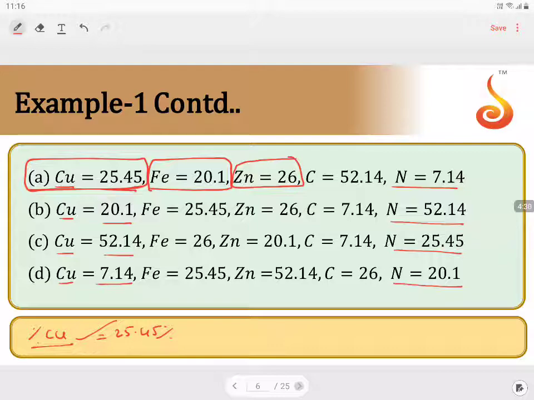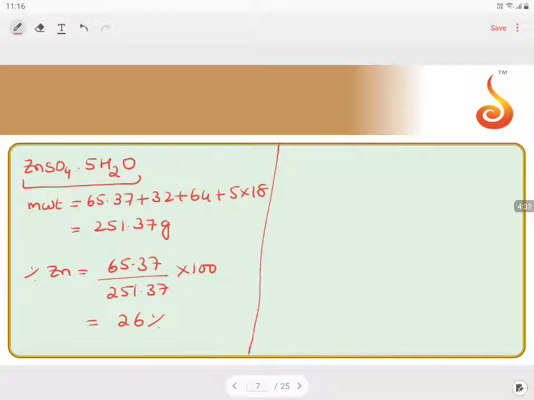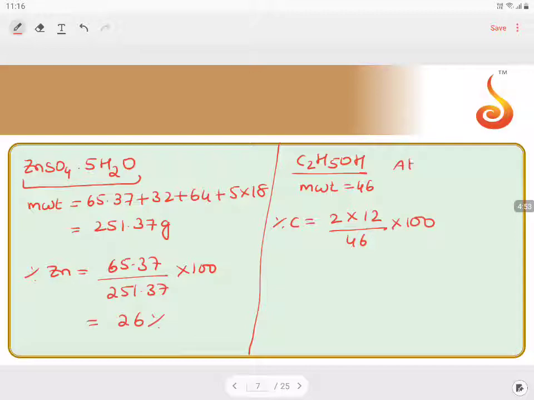Now we have to calculate carbon. Let us find out the carbon in C2H5OH. The molecular weight is equal to 46. Now the percentage of carbon is atomicity into atomic weight of carbon, 12, by molecular weight into 100. Understand what we are doing?